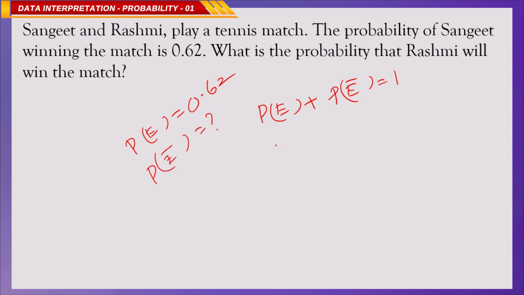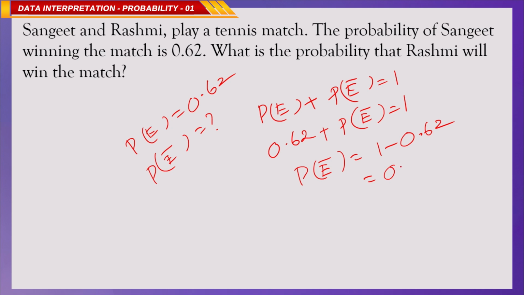So, 0.62 plus P of E bar is equal to 1, or P of E bar is equal to 1 minus 0.62, which is 0.38. So, the probability that Rashmi will win the match is 0.38, that is the answer.